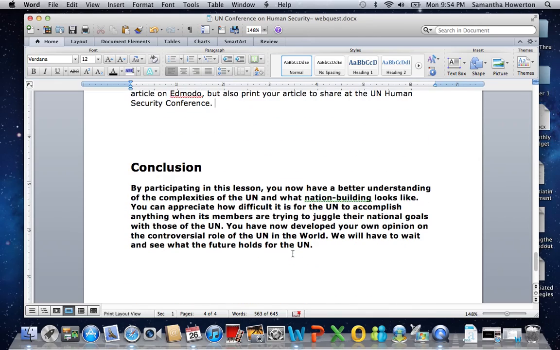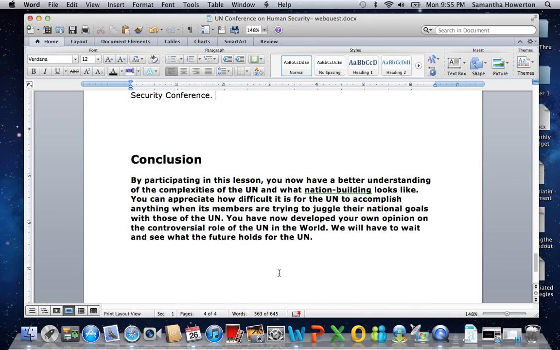Okay? If you look down at the very, very bottom, it says, by participating in this lesson, you now have a better understanding of the complexities of the UN and what nation building looks like. You can appreciate how difficult it is for the UN to accomplish anything when its members are trying to juggle their national goals with those of the UN.